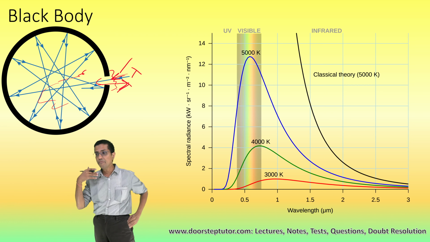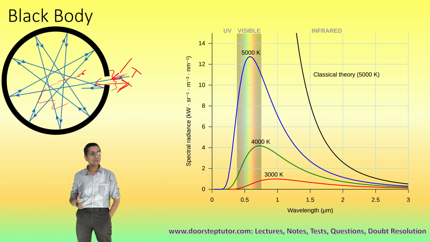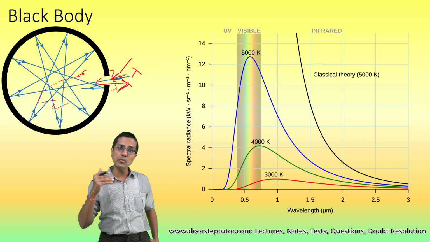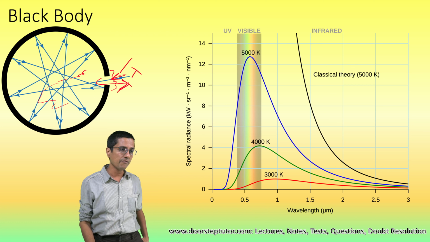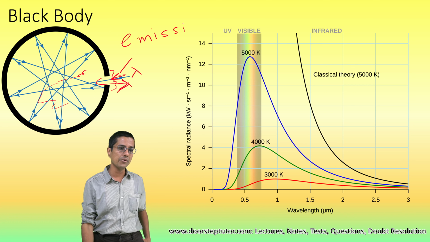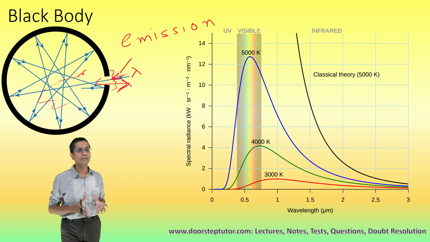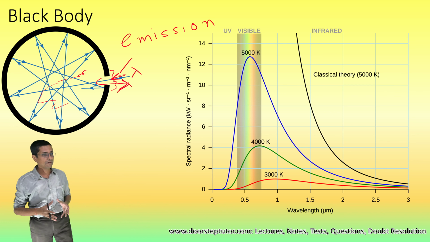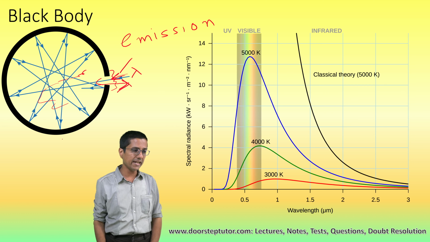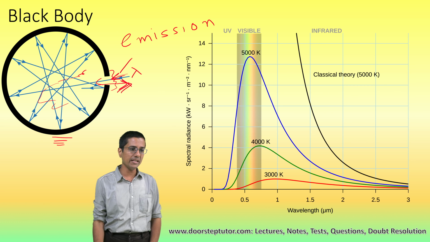It emits it in the form of radiation only, and that particular radiation is known as black body radiation, and it happens only in equilibrium. When we are talking about the emission of black body radiation, we are talking about the black body having reached a condition of equilibrium in which its temperature is no longer increasing. So it is staying at the same temperature, and then it has started emitting this radiation.